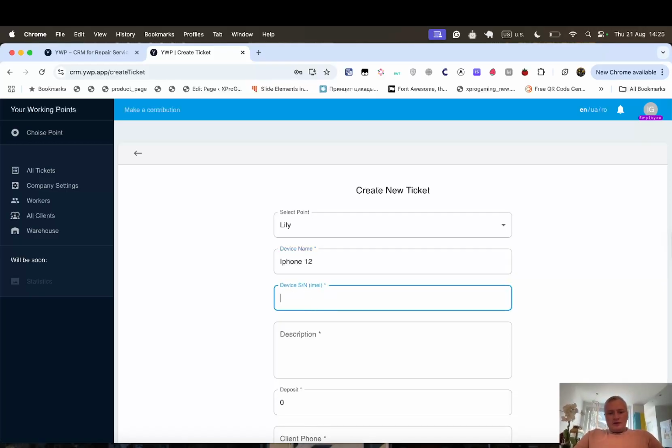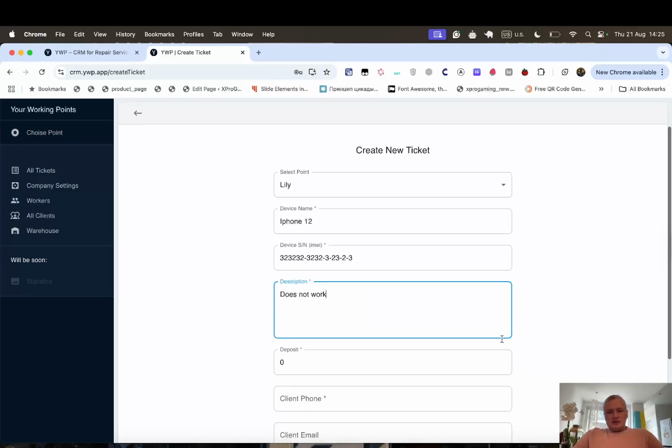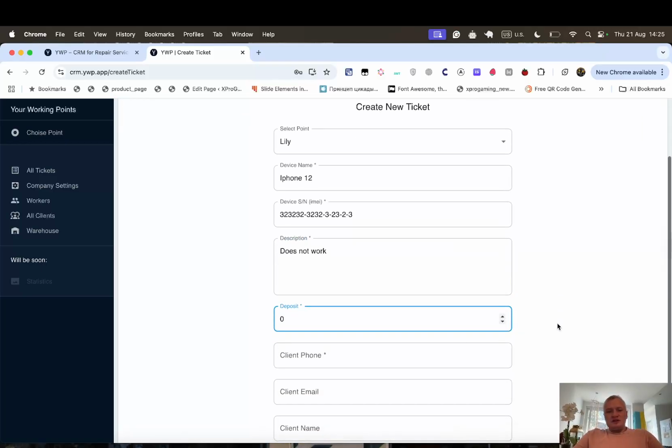iPhone 12. Description. Deposit. Deposit is the amount of money for testing the device, I think, or you can use it for something else.